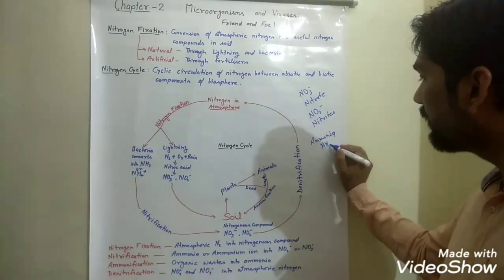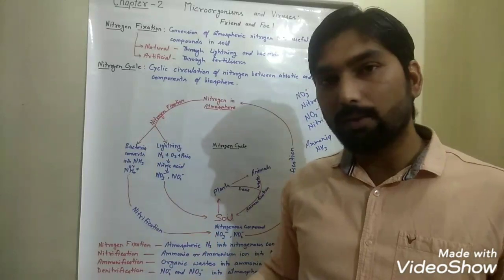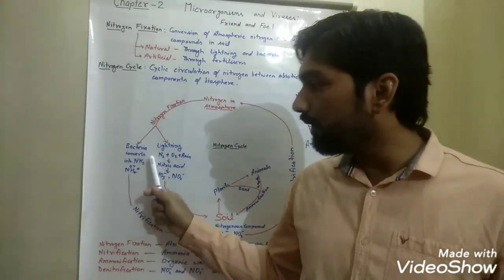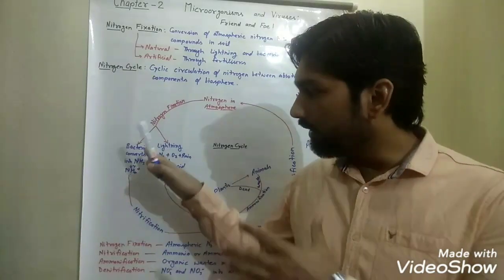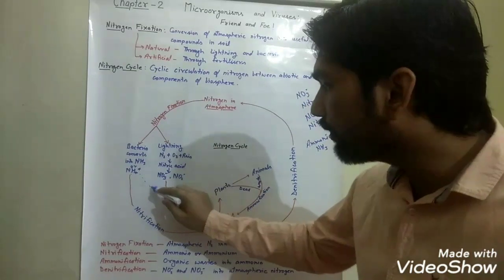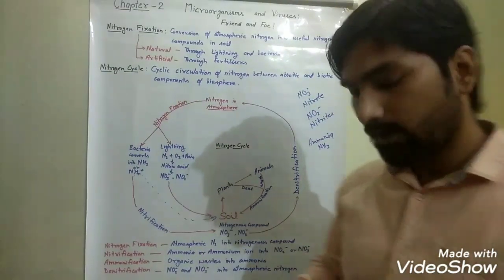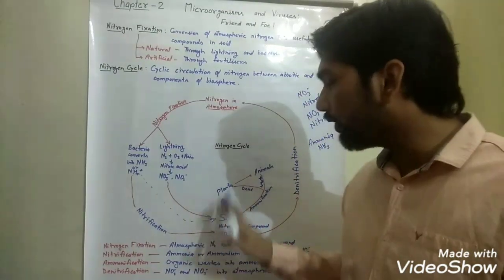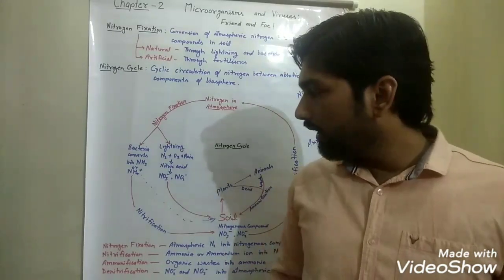These bacteria convert the atmospheric nitrogen into ammonia or ammonium ions, and these are also in a form that can be absorbed by the plants from soil.